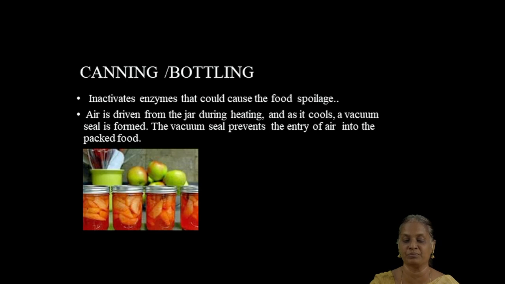This vacuum seal will not allow the microbes to enter the containers, and so all the food products stored in the metal cans or the glass jars will be protected. This method completely inactivates the enzymes in the food materials which cause food spoilage. So the food material is preserved.